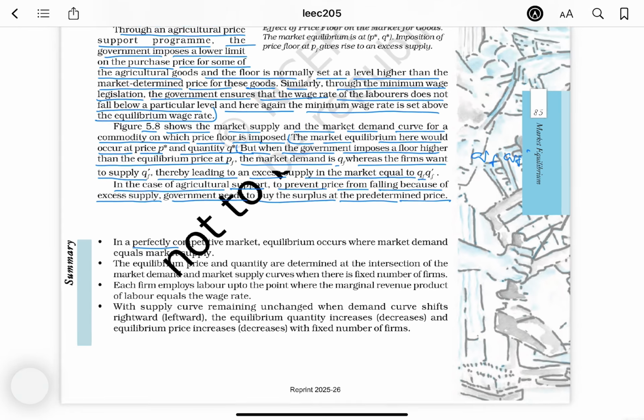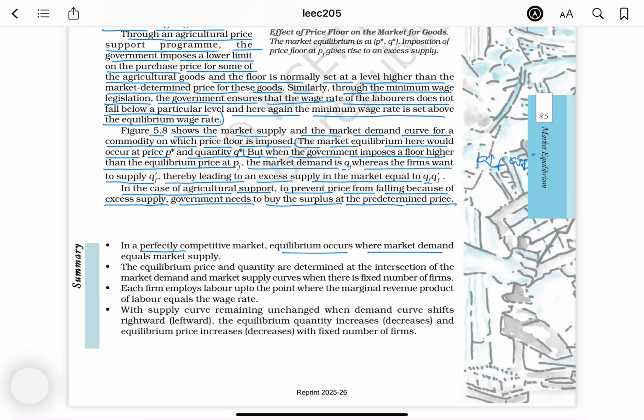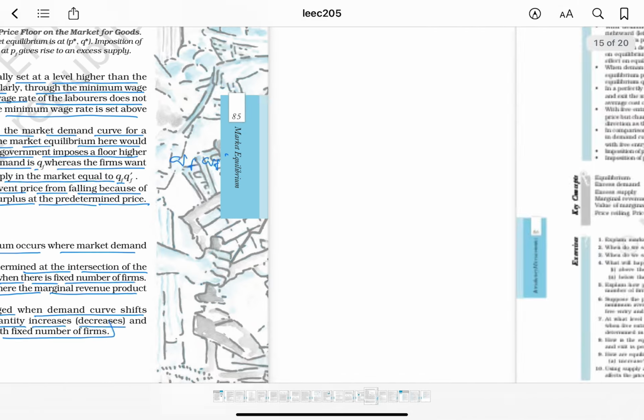In a perfectly competitive market, equilibrium occurs where market demand equals market supply. The equilibrium price and quantity are determined at the intersection of the market demand and market supply curves, when there is a fixed number of firms. Each firm employs labor up to the point where the marginal revenue product of labor equals the wage rate. With the supply curve remaining unchanged, when the demand curve shifts rightward or leftward, the equilibrium quantity increases or decreases, and the equilibrium price increases or decreases, with a fixed number of firms.